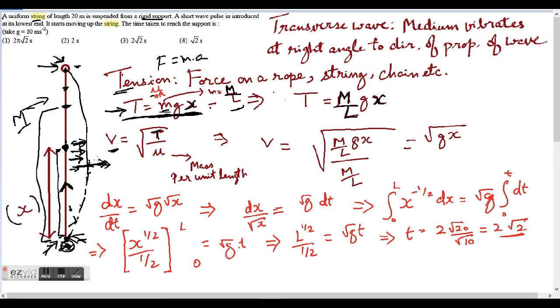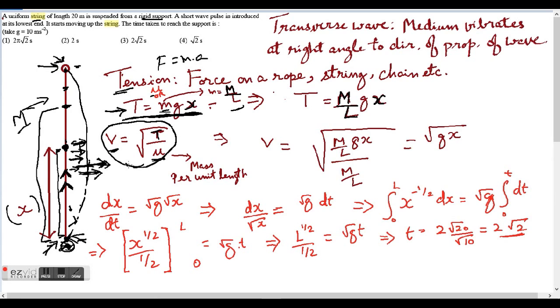So if it does not go far, the disturbance will move very quickly to here. The wave takes the path of least resistance, right? And if there's too much tension, too much resistance going to this part, then the wave will move quicker along this path. So I hope that is clear. And then it is also inversely proportional to the square root of mu, which is mass per length. So that is the formula for velocity. If you want me to derive this expression, comment below and I will derive.